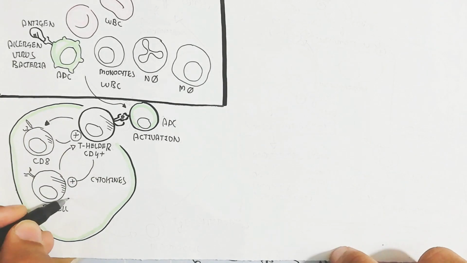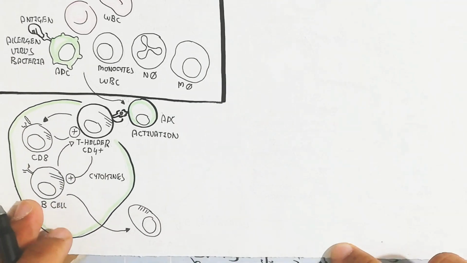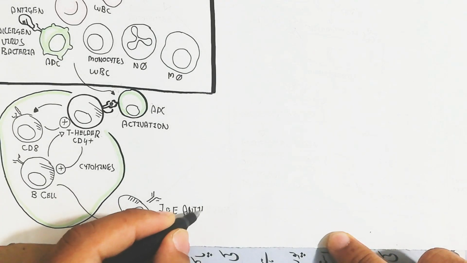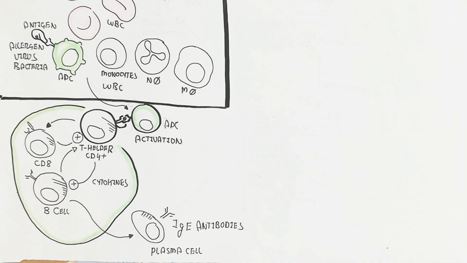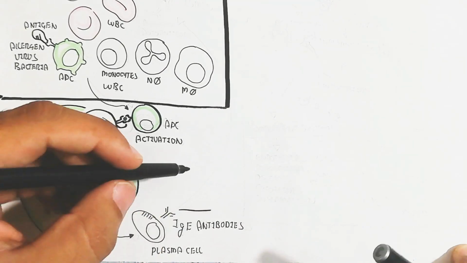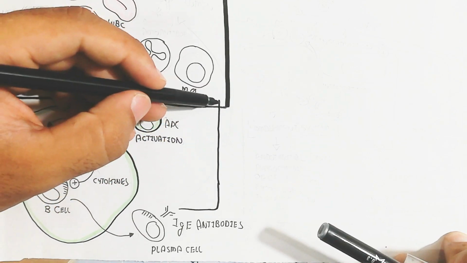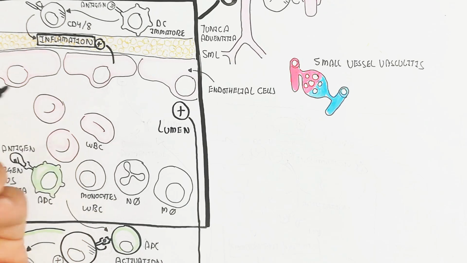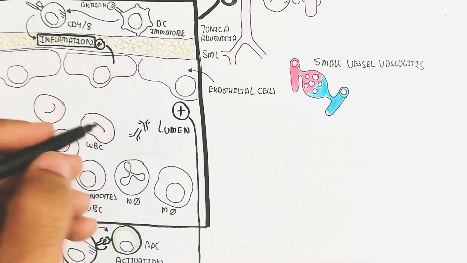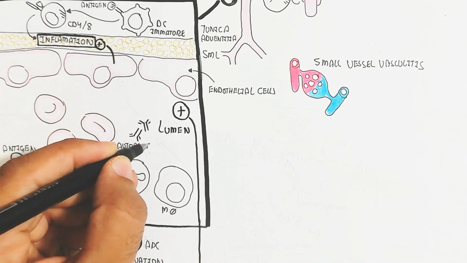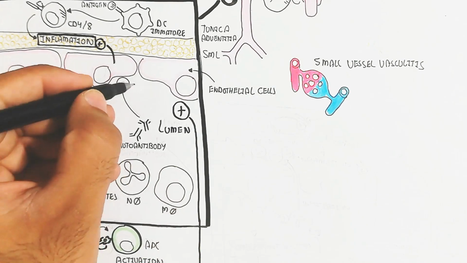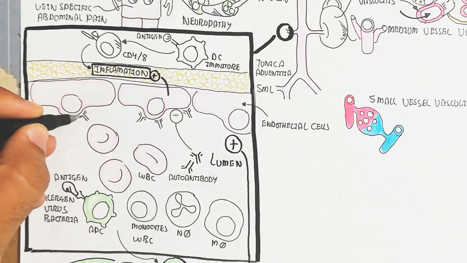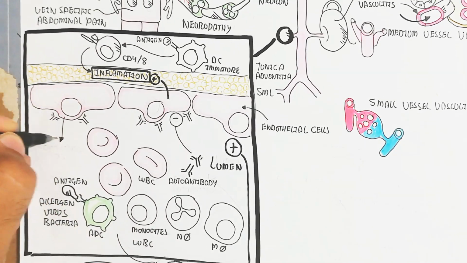On the other hand, the T helper cell, CD4, also activates the B cell to produce plasma cells after proliferation, and produces cytokines to recruit B cells. The plasma cells will produce IgE antibodies. These antibodies, by molecular mimicry, form autoantibodies that bind with the endothelial cell and rupture it, and inflammation will occur.